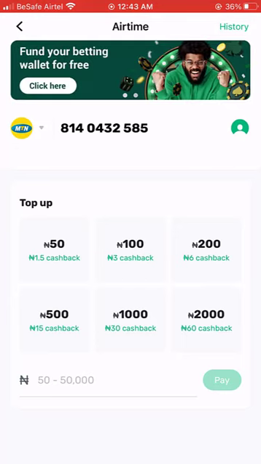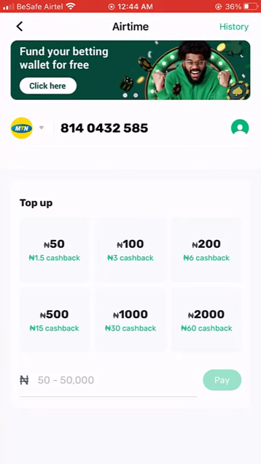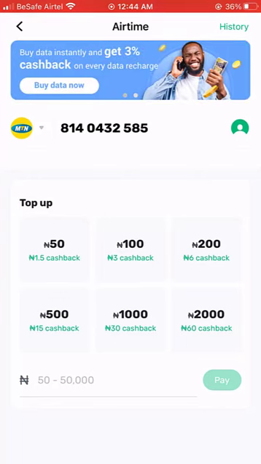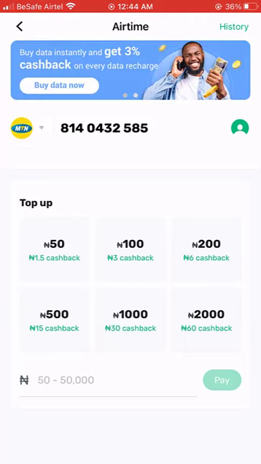Unlike our regular banks, which take money from you. If you buy airtime with your regular bank, they actually charge you for that service. But Opay actually pays you a little token for that service. And you might see this token as small, but if it accumulates, it becomes something you can use in the future.